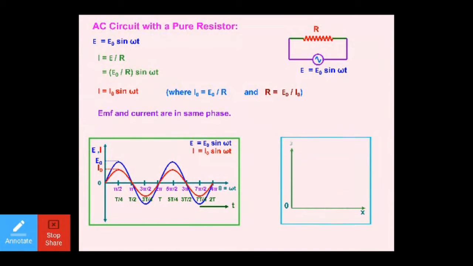Let us talk about the phasor, right? The previous diagram was a graphical representation; this is a phasor diagram. Here it represents E naught and I naught along the same line, and the angle of both of them is omega t, as already mentioned.